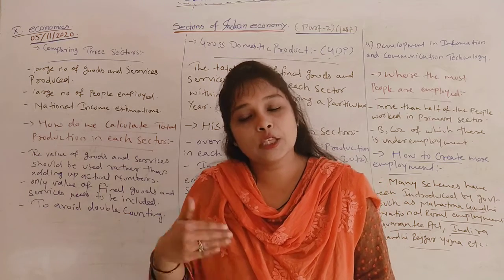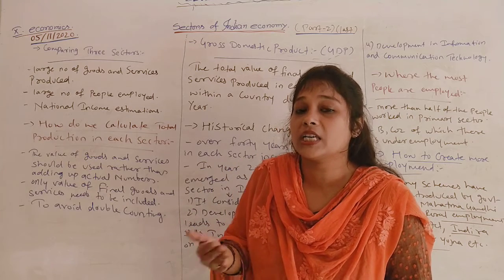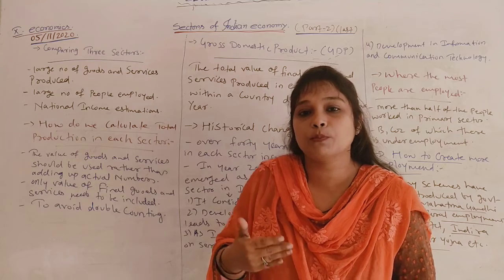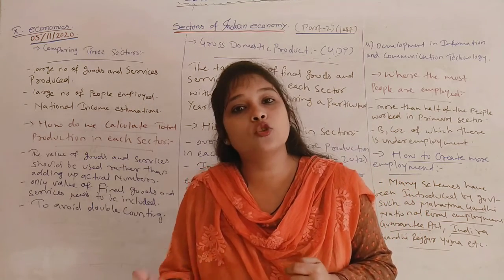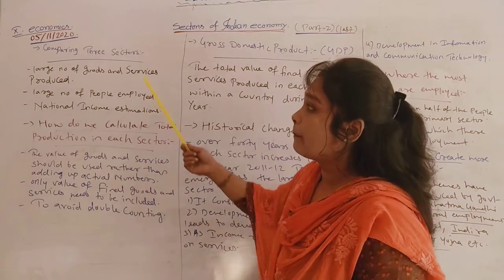Today in this session we are going to learn how we can compare these three sectors when we are calculating national income, or when we want to calculate how much production was there in our country during a year, which is also called GDP, gross domestic product. So first we will start with comparing the three sectors.